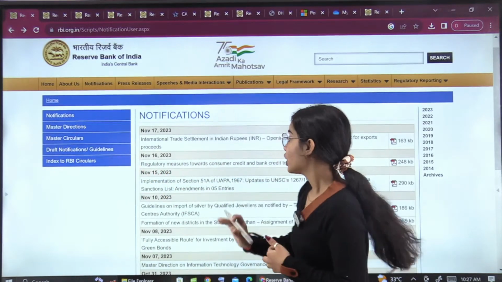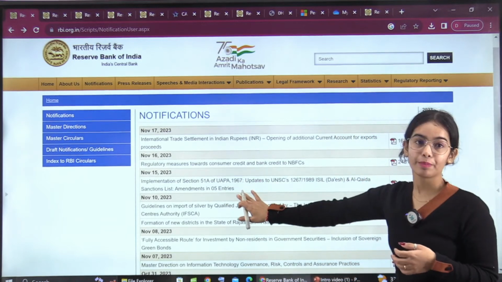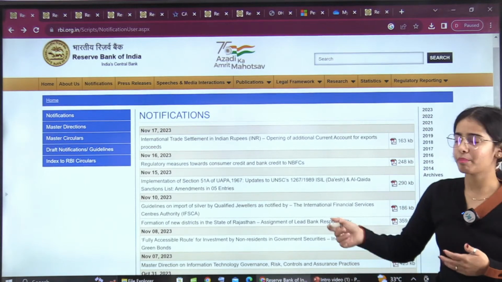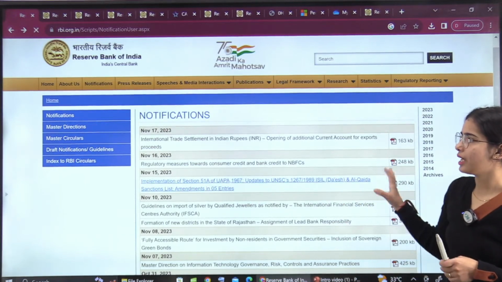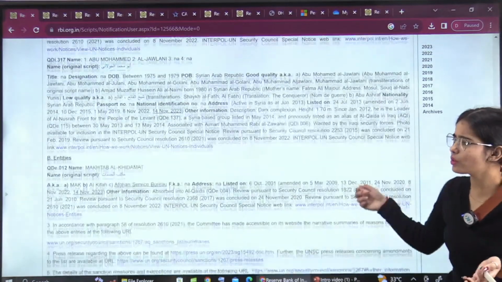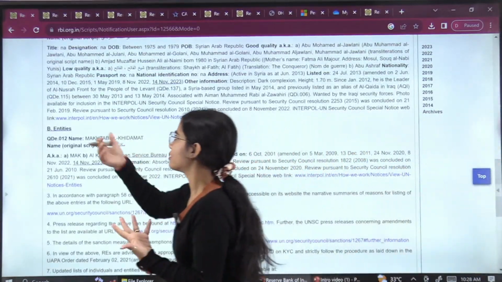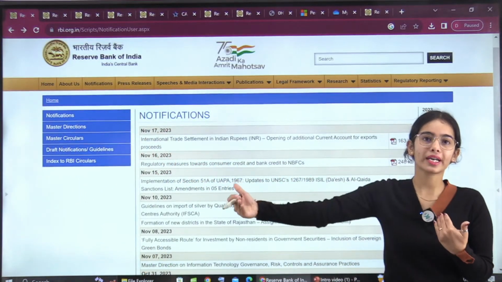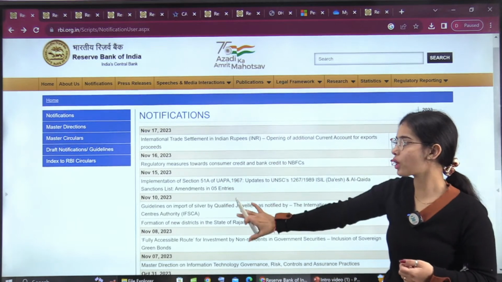Okay. So of course, this is not at all important. The implementation for different entities is mentioned here, so it is not at all important. You can see that different entities are listed here, so we do not care about it. Even if you are an RBI Grade B employee, you will not care much about this.